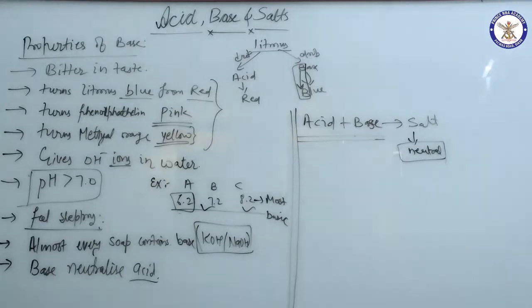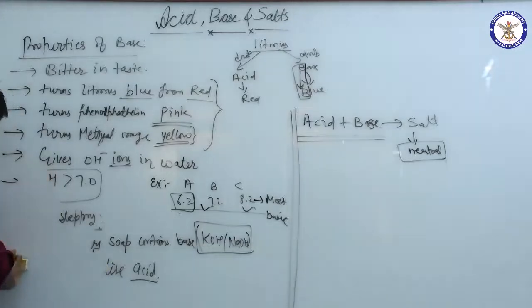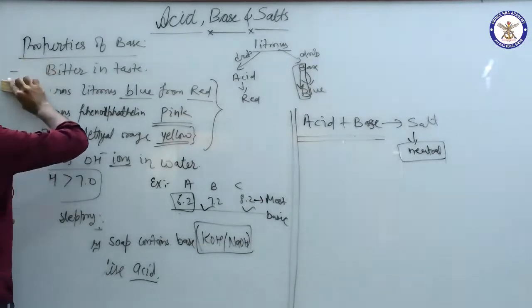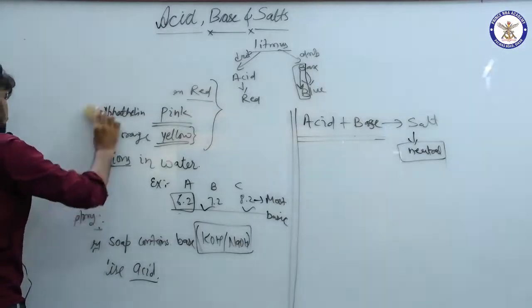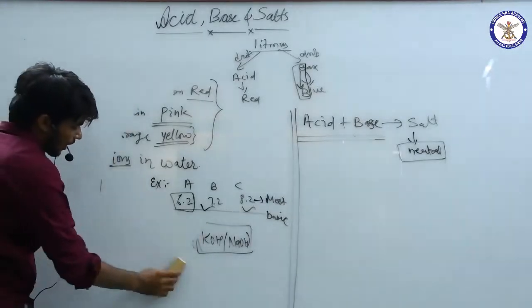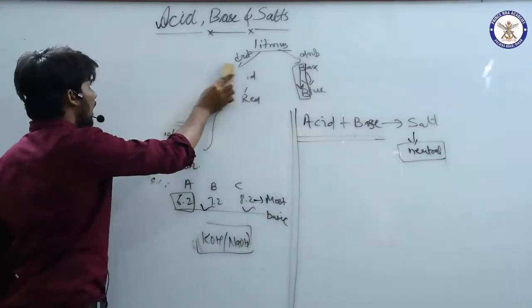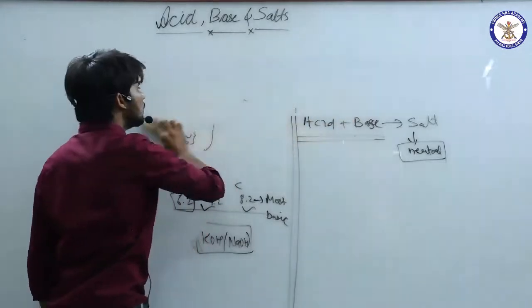Now we will study the substances in our day-to-day life, which is more important to remember also. So I am rubbing it. I hope you have made the notes of it. So now we will see, as we saw in the acid section, what are those substances in which base is found and how we use those substances.